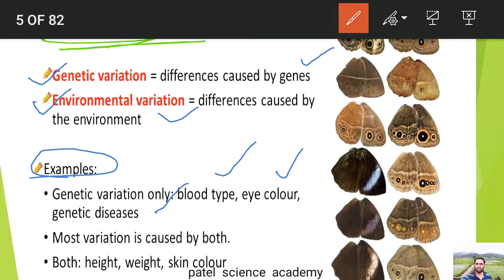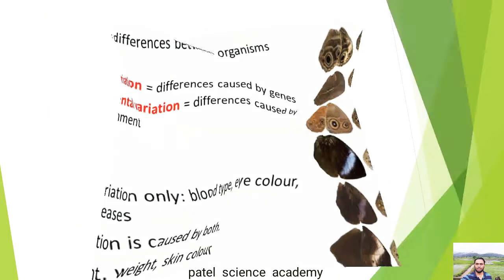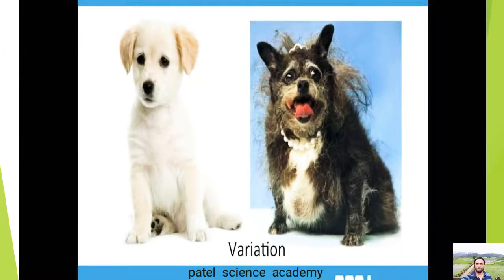Dear students, the next one: most variation is caused by both, and height, weight, skin color, all these may be examples of variation. So I hope you are learning about it, and you have actually learned about it. Just try to take your own example to learn about it.